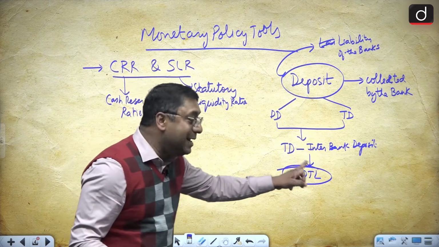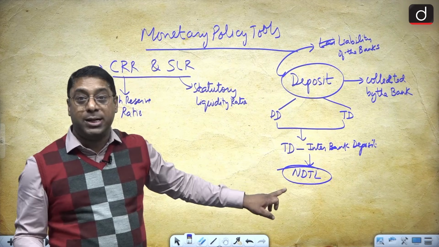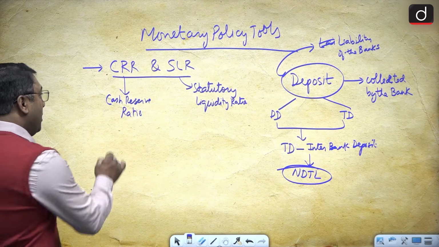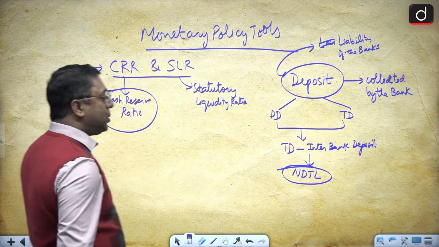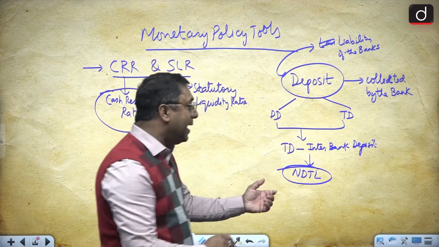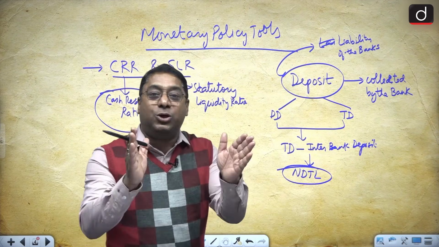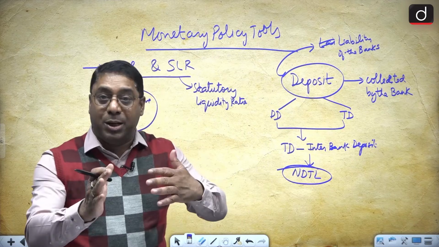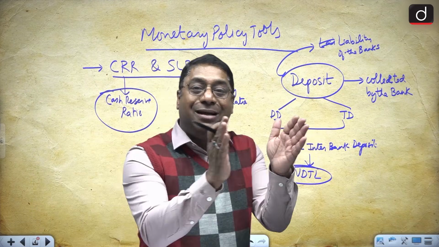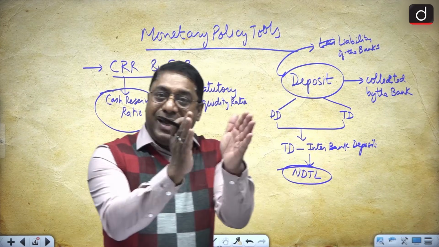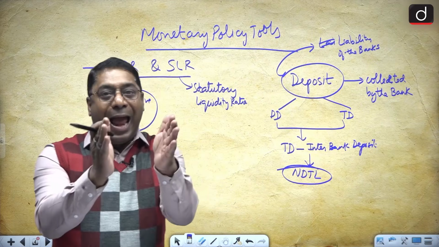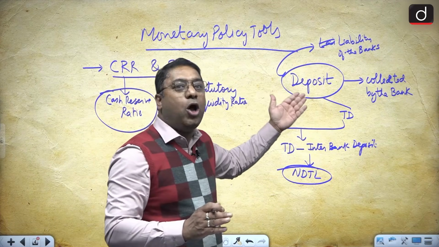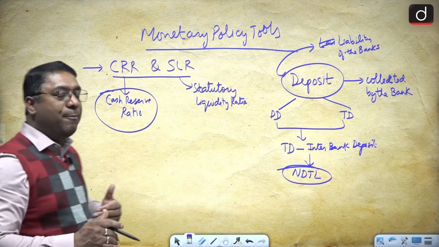NDTL is nothing else but the total deposits when subtracted by the interbank deposits. N stands for net, D stands for demand, T stands for time, and L stands for liability, because all the deposits are a liability for the banks.